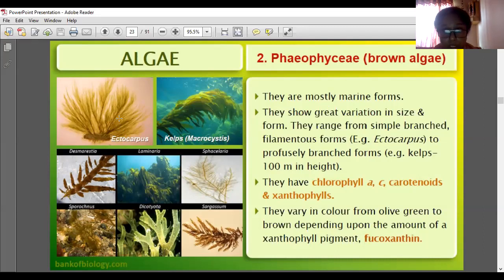They range from simple branched filamentous form to profusely branched forms. Profusely means many branches are there, so that is kelps, 100 meters in height.